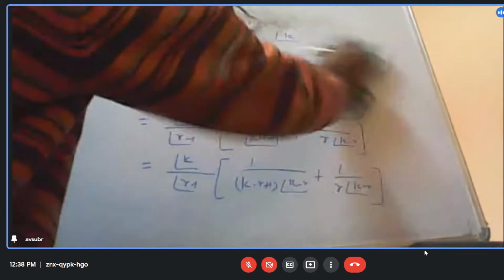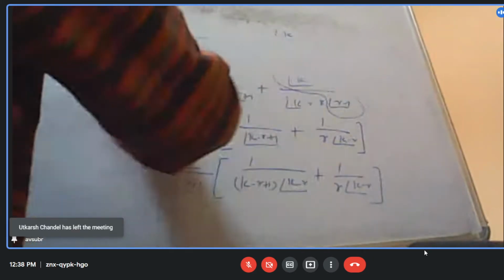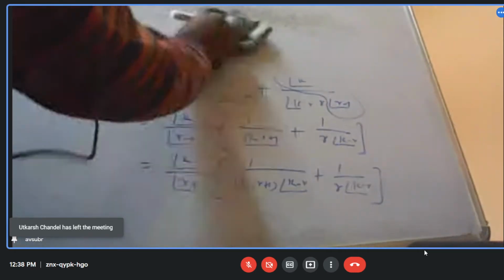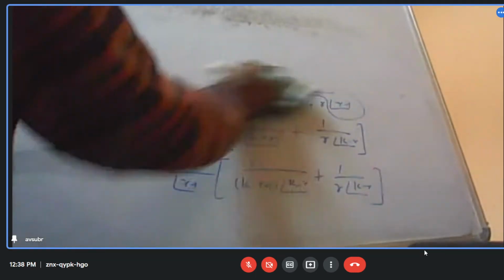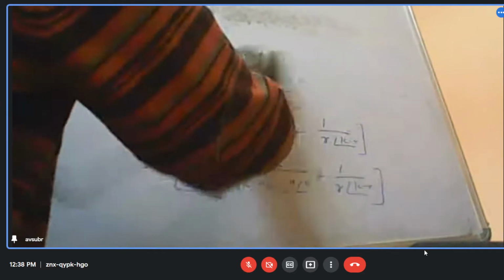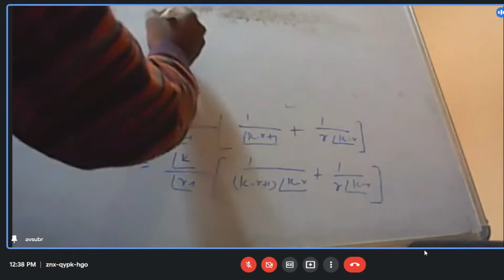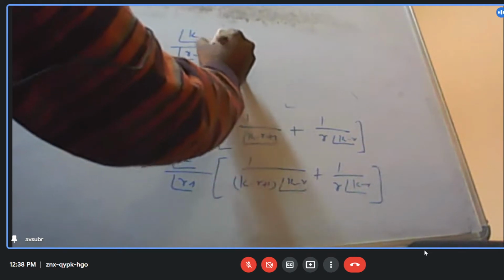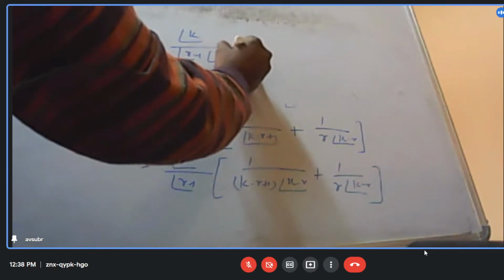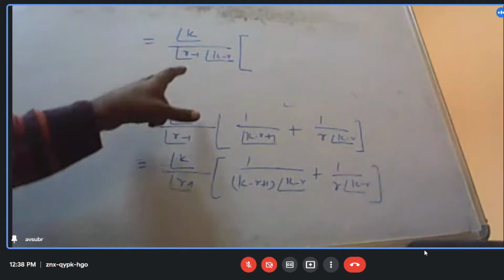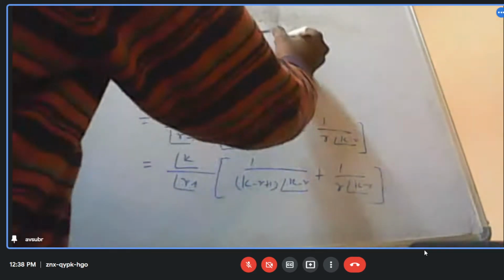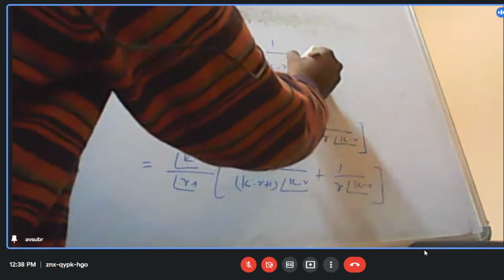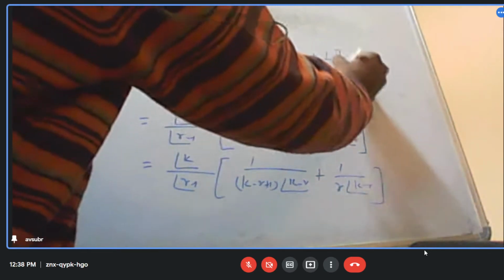Now next, I can take factorial k minus r also common. So this will be factorial k by factorial r minus 1 factorial k minus r, and 1 by k minus r plus 1 plus 1 by r.